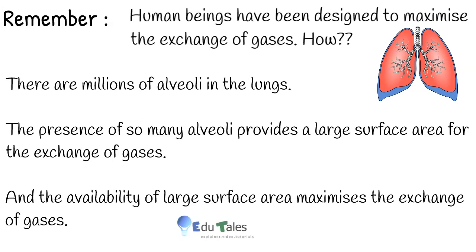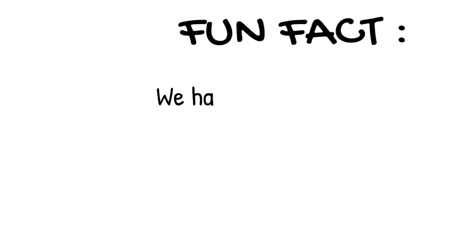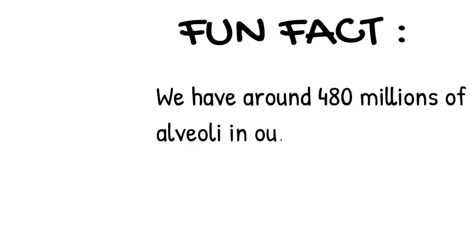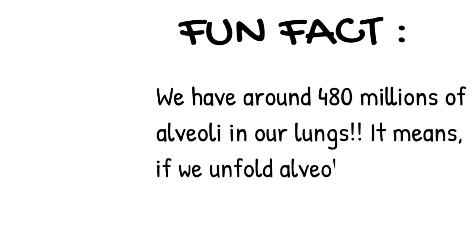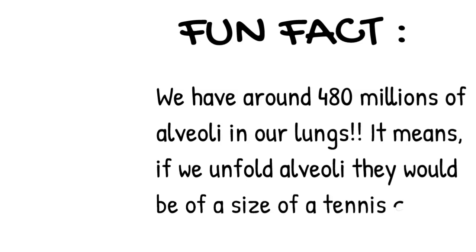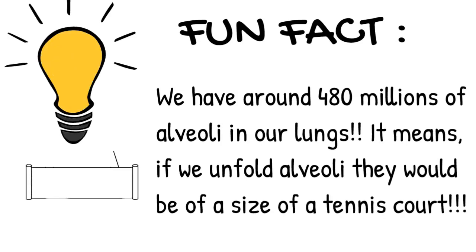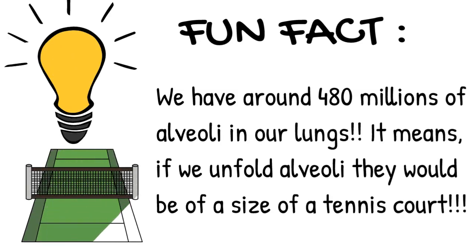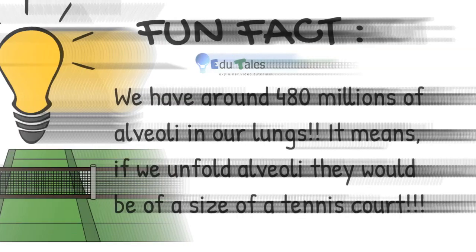And the availability of large surface area maximizes the exchange of gases. Fun fact, did you know that we have around 480 million alveoli in our lungs? It means that if we unfold alveoli, they would be the size of a tennis court. Just imagine that much surface area for exchange of gases.